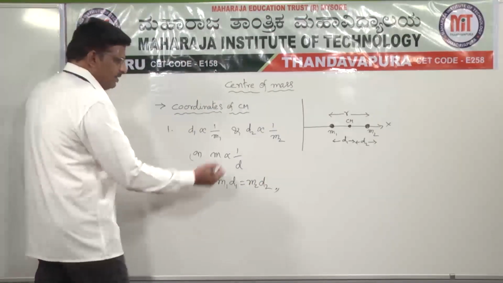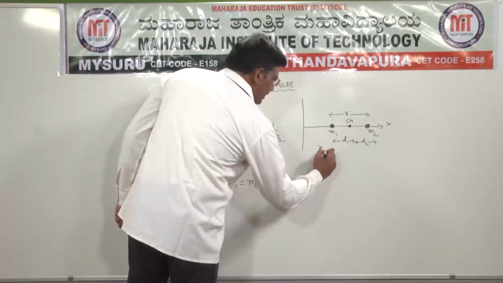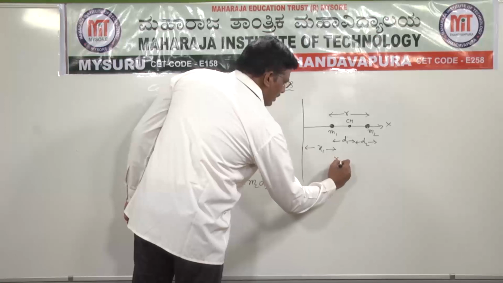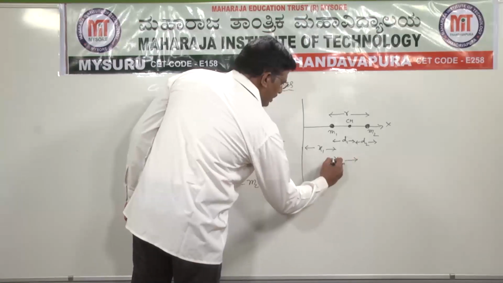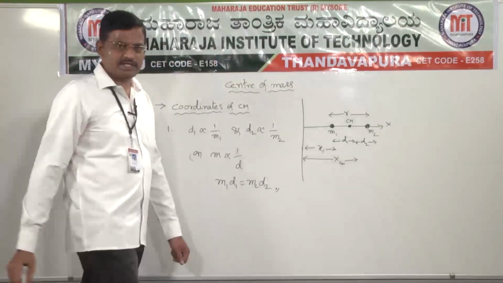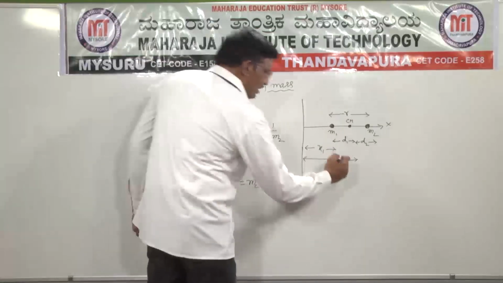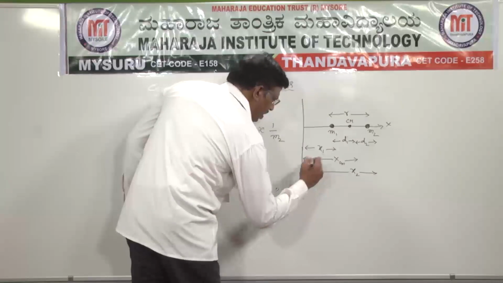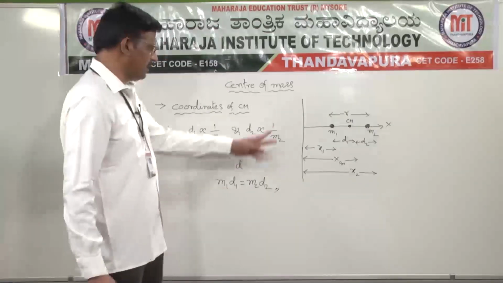Let us imagine that x1 is the distance of m1 from the origin, xcm is the distance of the center of mass from the origin, and x2 is the distance of the particle of mass m2 from the origin.